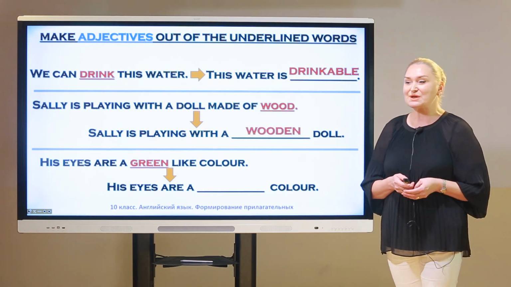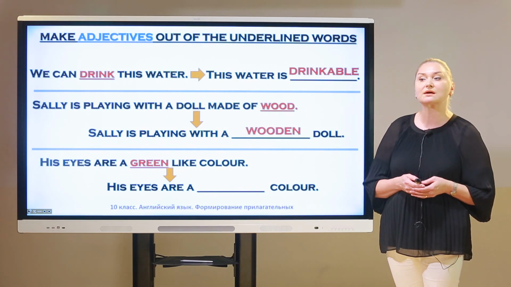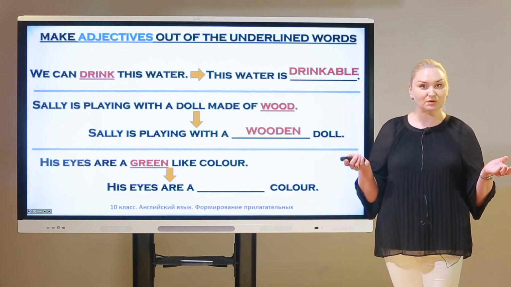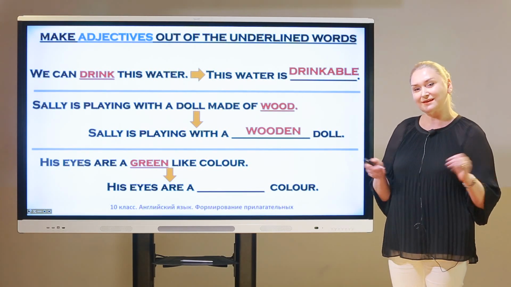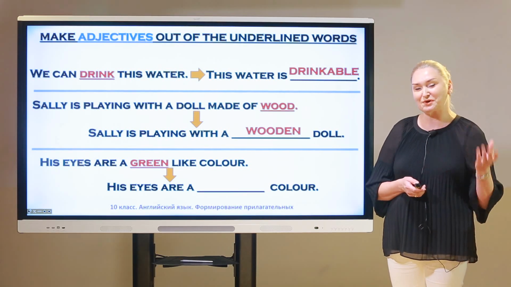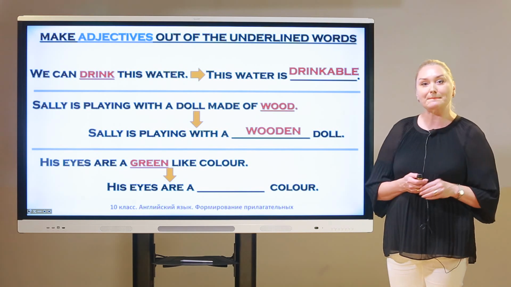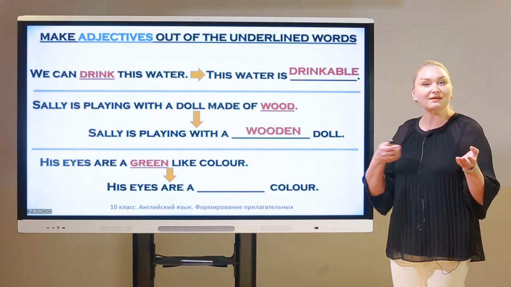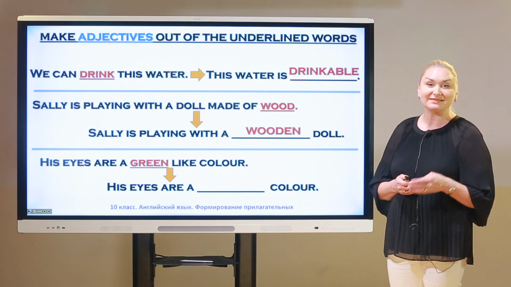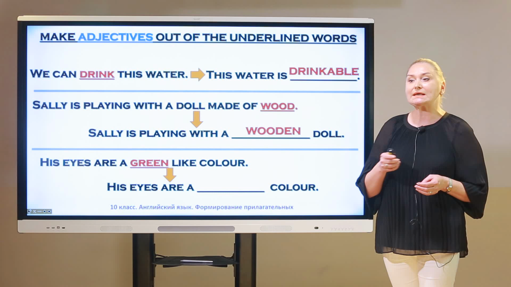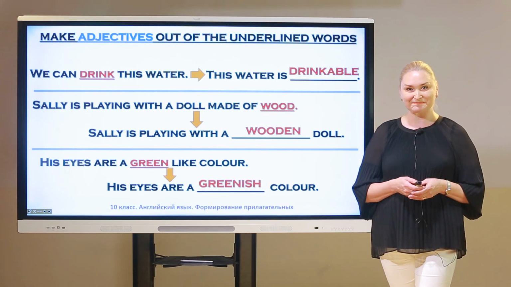Okay. And the next, his eyes are green in color. The speech is about the color of eyes. Okay, do you like the color green? It's fine and it's perfect, it looks very good. Okay, and we have to substitute the adjective green into another form of adjective. Do you remember which suffix should be given here? Yeah, the suffix ish. So, his eyes are a greenish color.